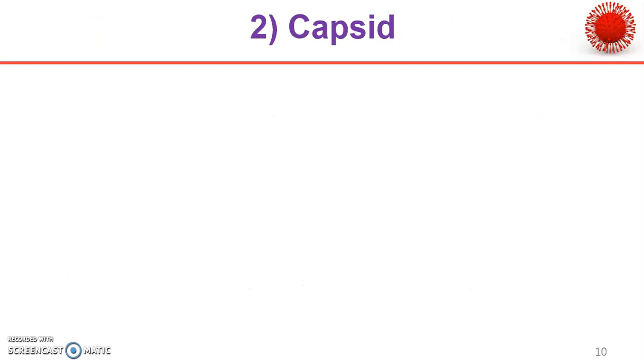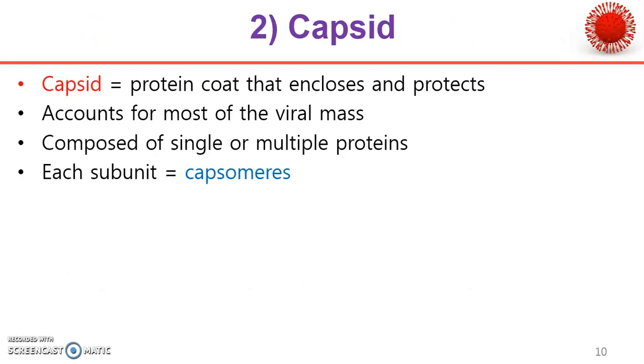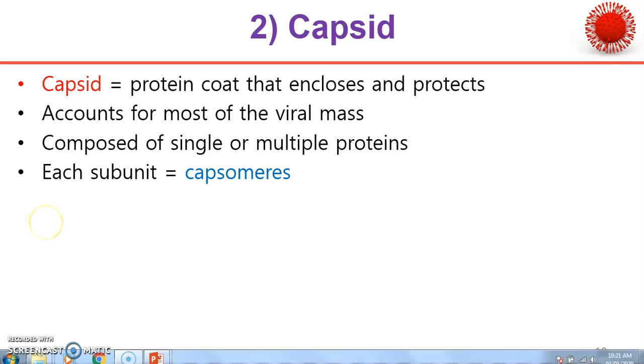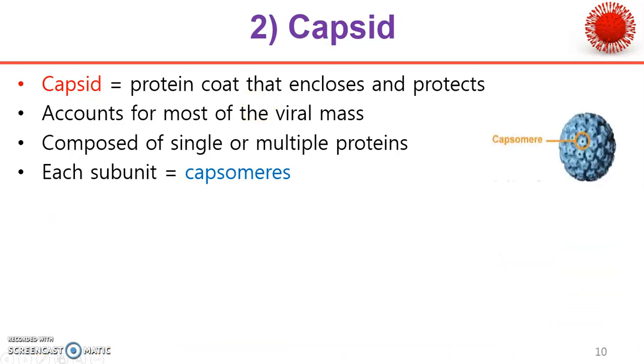The next component is the capsid. Capsid is a proteinous coat that encloses and protects the nucleic acid. Total viral mass is because of the capsid. Capsid is composed of single or multiple proteins. It contains different units of proteins. Each unit is known as a capsomer. This one single unit is known as a capsomer.